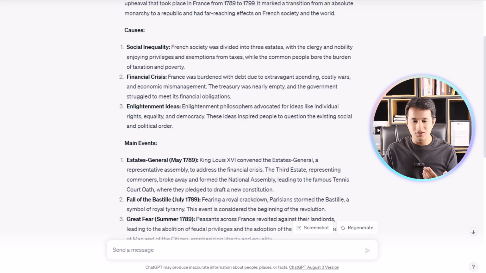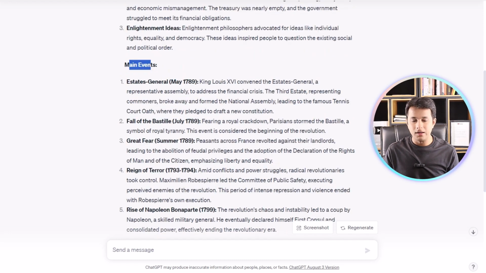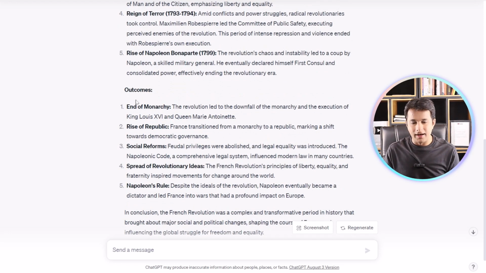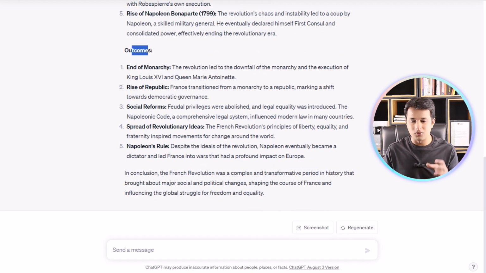So what are the causes, why did it happen? What are the main events? We have seen May 1789, July 1789 and so on. These are all the details. And then what are the outcomes? What happened after the revolution? What exactly happened? These are some details. If I'm more interested in this area, I'll definitely go into detail.